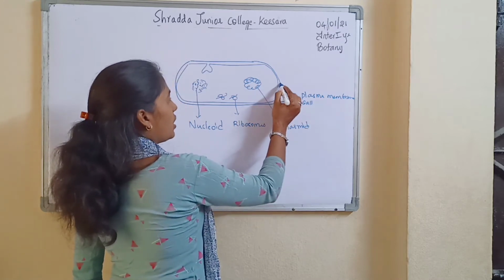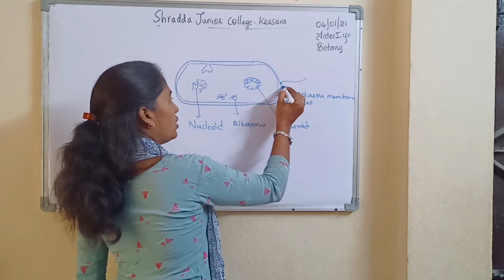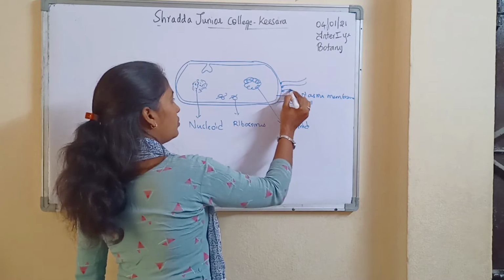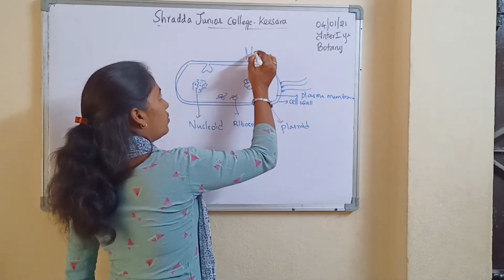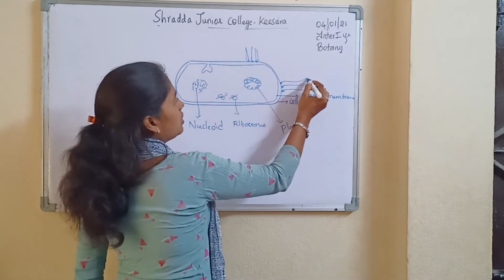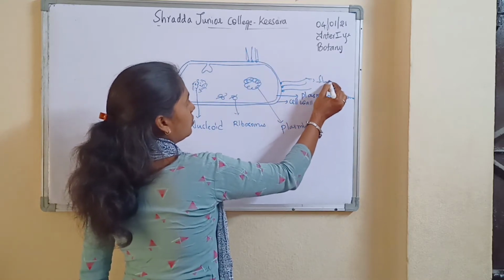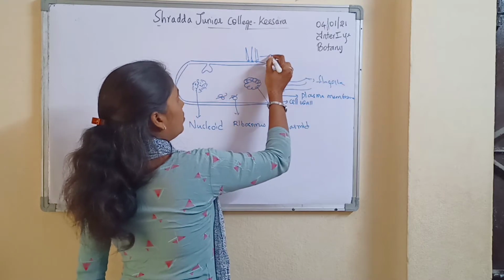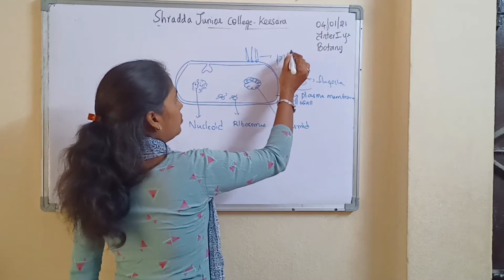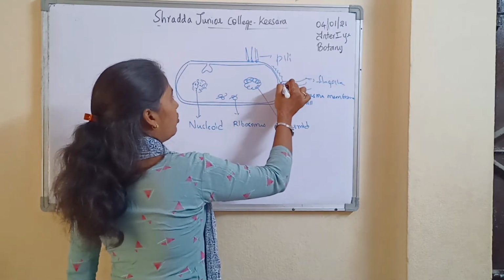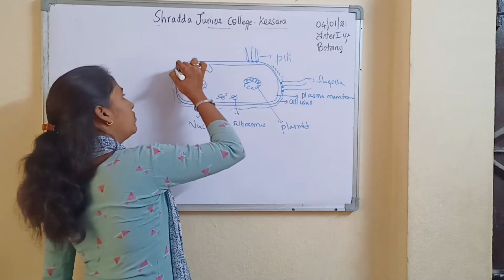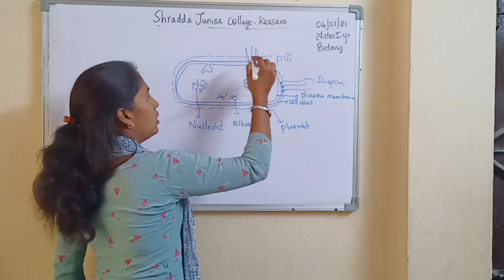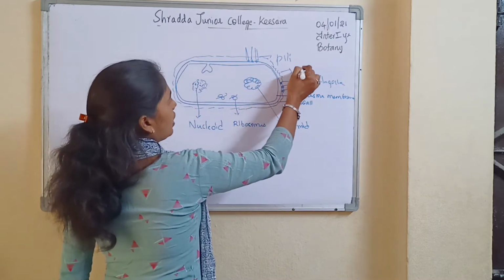And the structures external to the cell wall: there is a flagellum. This is the flagellum. This is a pili. And there is an outer layer of bacteria like this. This outer layer is called a capsule.